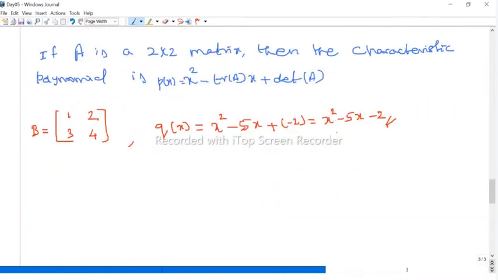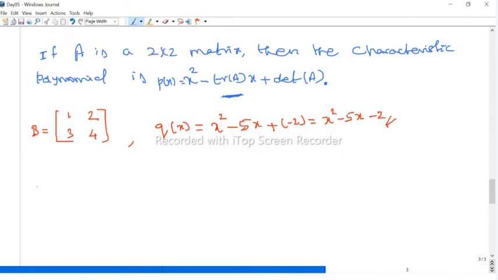Now, how does the characteristic polynomial of a 3 by 3 matrix look? This is the characteristic polynomial of any 2 by 2 matrix. Now, what is the characteristic polynomial of any 3 by 3 matrix?